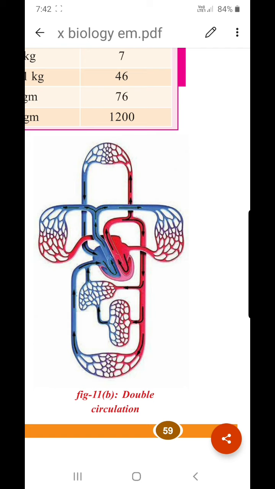This double circulation is seen in chordates other than fishes, that is amphibians, reptiles, birds, mammals. As we all know that mammals also include human beings. In human beings also double circulation takes place.